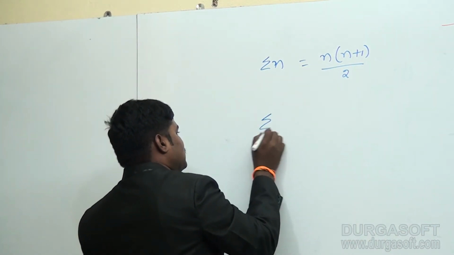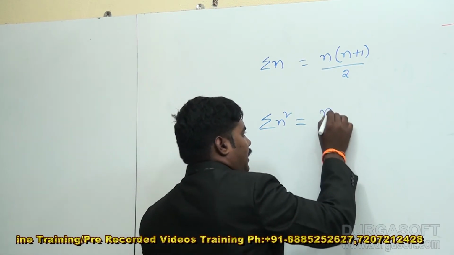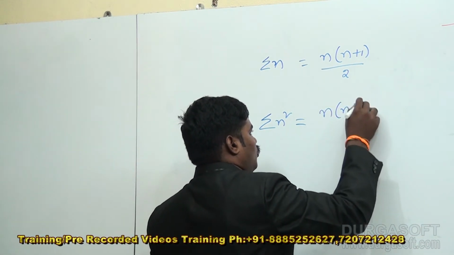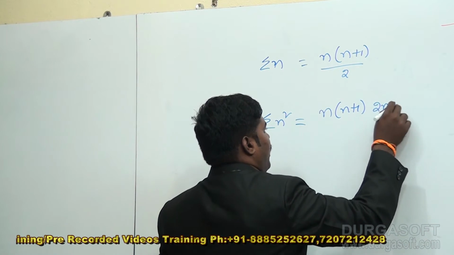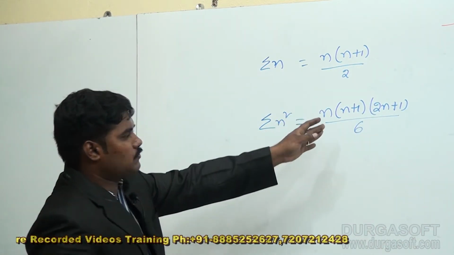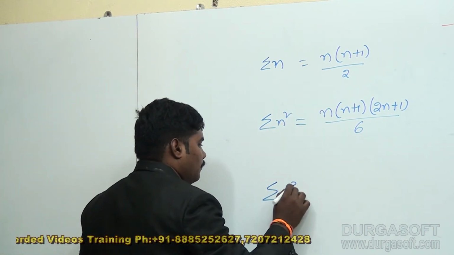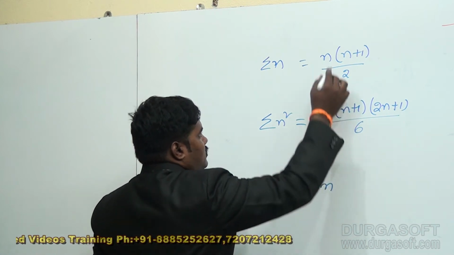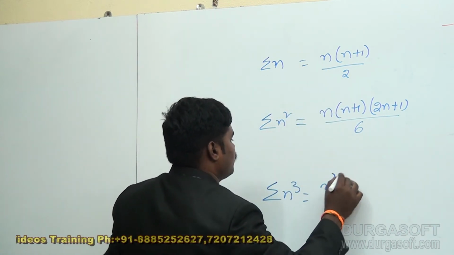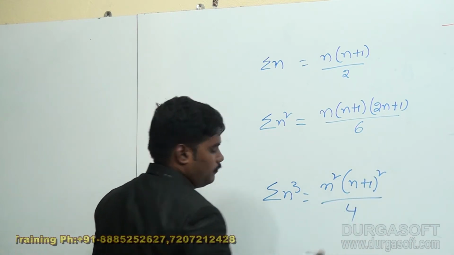Sigma n square, the sum of squares of n natural numbers, is n into n plus 1 into 2n plus 1 by 6. What about sigma n cube? Square of sigma n, that is n square into n plus 1 whole square by 4.